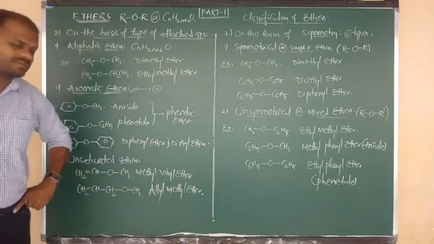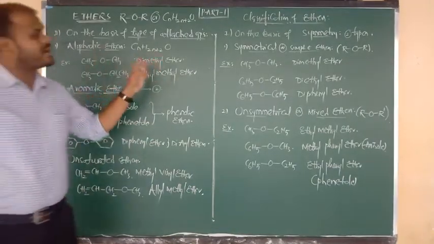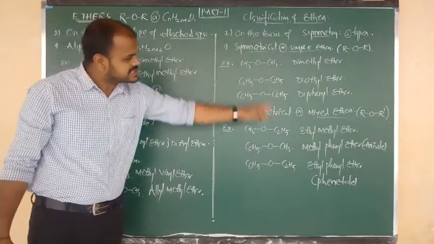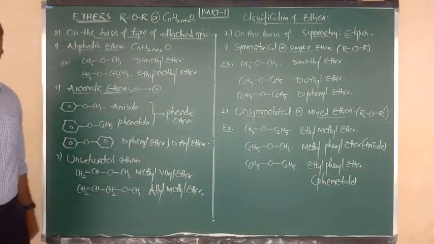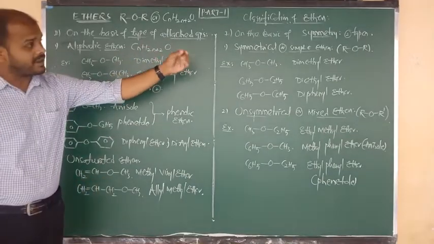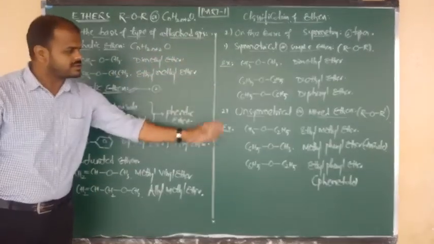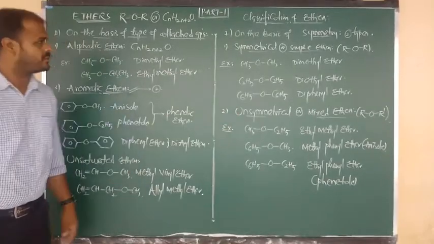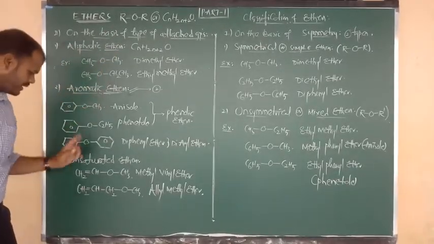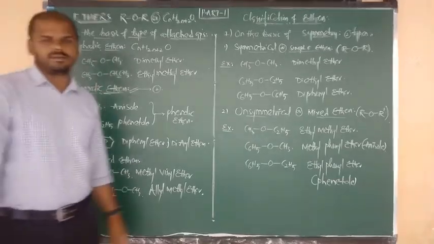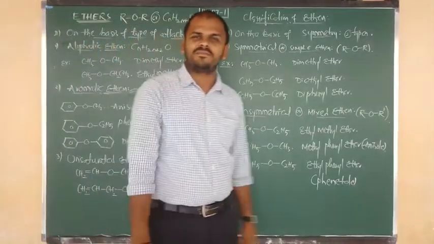Understood, all of you? So this is your classification. Number 1, on the basis of symmetry. Number 2, on the basis of type of attached groups. On the basis of symmetry: simple or symmetrical ethers, and mixed or unsymmetrical ethers. On the basis of attached groups: aliphatic ethers, aromatic ethers and unsaturated ethers. Understood?